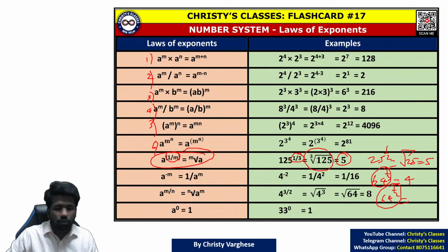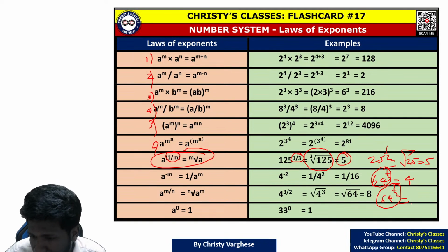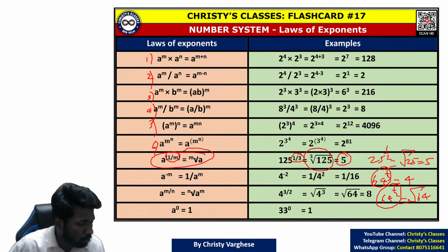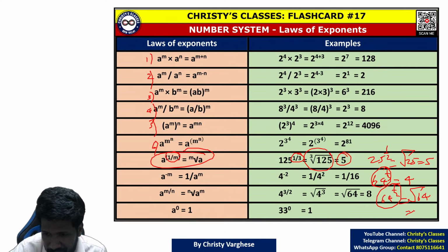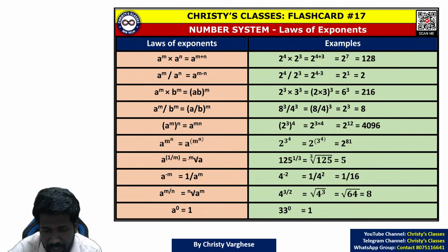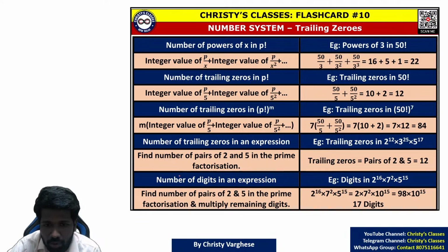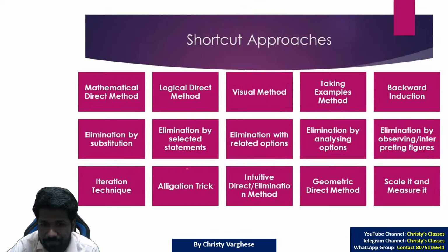64 raised to 1 by 2 means the second root of 64, the square root of 64. That means which number multiplied by itself 2 times gives 64? 8 into 8 is 64, so 8 is the answer. Is it clear, all of you? So fractional power, 1 by m, means the mth root of a. Hope that is also clear.